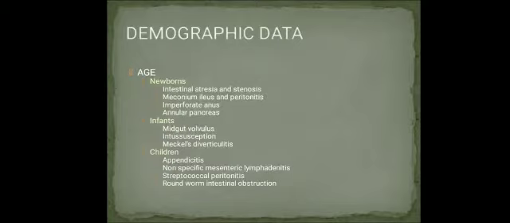As you all can see, in newborns the commonest causes of acute abdominal pain are intestinal atresia and stenosis, meconium ileus and peritonitis, imperforate anus, annular pancreas, and midgut volvulus. In infants: intussusception and Meckel's diverticulum. In children, common causes are appendicitis, non-specific mesenteric lymphadenitis, streptococcal peritonitis, and roundworm intestinal obstruction.